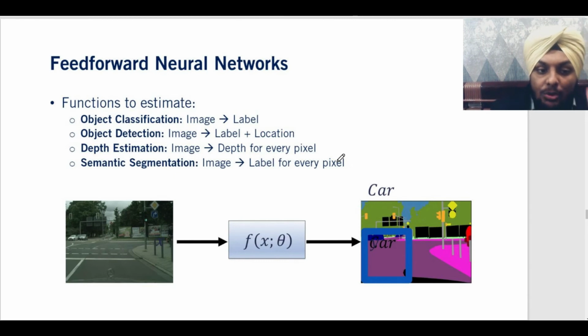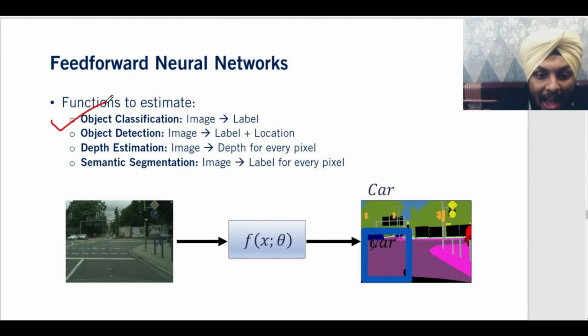So basically we use four major neural nets while driving an autonomous car, or even if you have to create autonomous robotics. Number one is object classification, which will give a label to an object. Okay, this thing is a car, this thing is a man, this thing is a sidewalk, etc. Then comes object detection, which apart from giving a label also gives the location of that object. Let's say, okay, this is a traffic light, it creates a bounding box, this is a car, right?